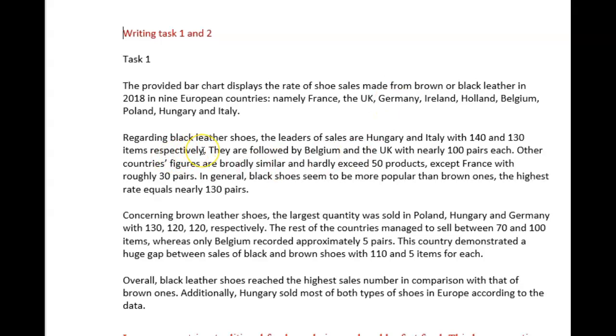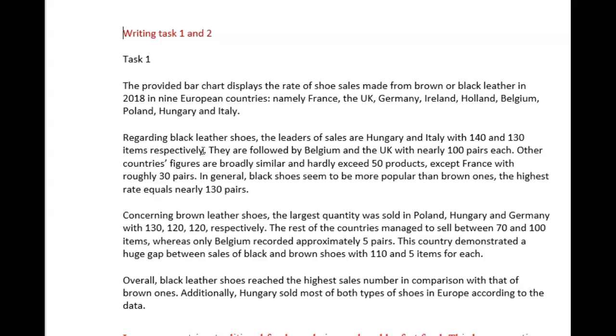Regarding black leather shoes, the leaders of sales are Hungary and Italy with 140 and 130 pairs items respectively. They are followed by Belgium and the UK with nearly 100 pairs each. Other countries' figures are broadly similar and hardly exceed 50 products, except France with roughly 30 pairs. In general, black shoes seem to be more popular than brown ones. The highest rate equals nearly 130 pairs.